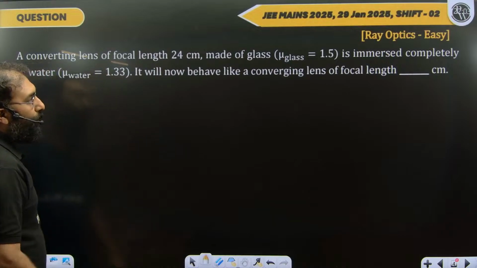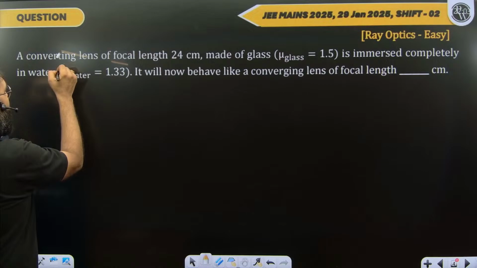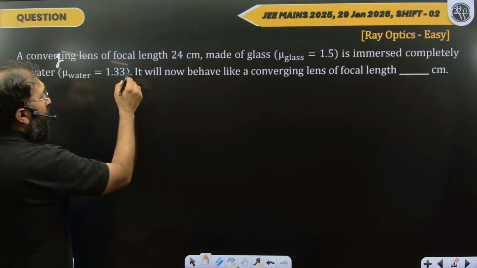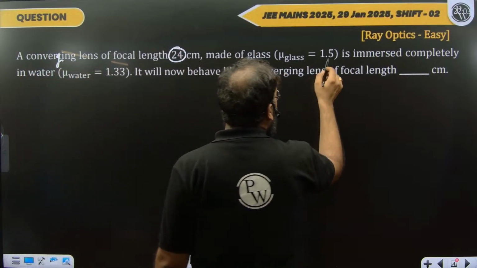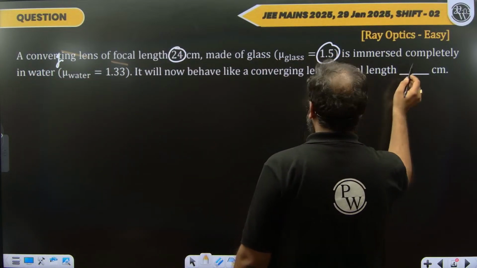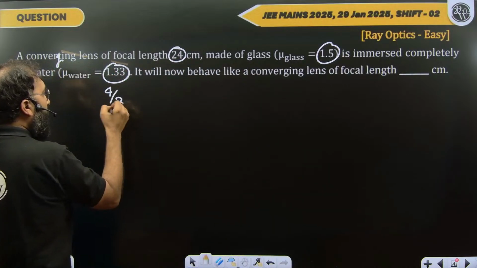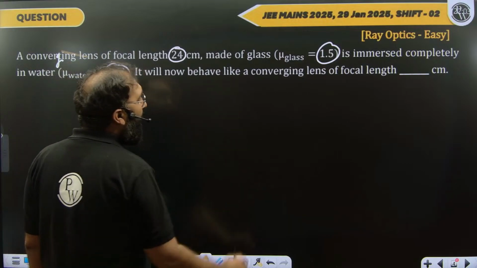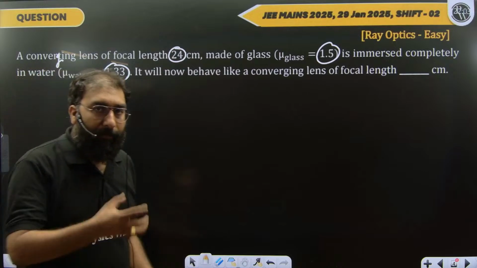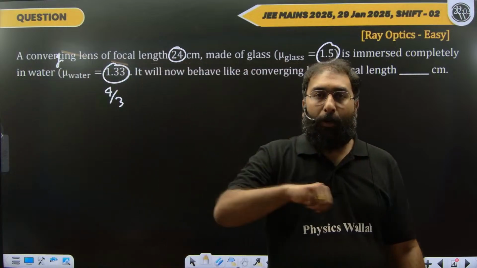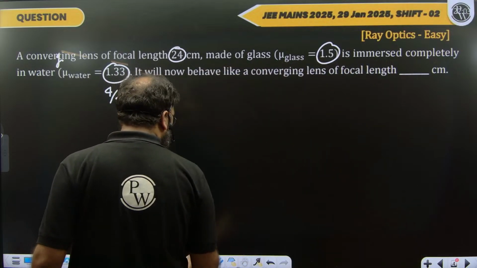Now again we have a question from optics, that a converging lens, this should be converging, right? This will be a converging lens of focal length 24 centimeter, and it is made up of glass of refractive index 1.5. It's immersed completely in water. The refractive index of water is 1.33, so I can write it as 4/3. Now it will behave like a converging lens of focal length. So basically when we have a lens and its surrounding medium is changed, then obviously its focal length will change. So we have to find out the new focal length of the lens.